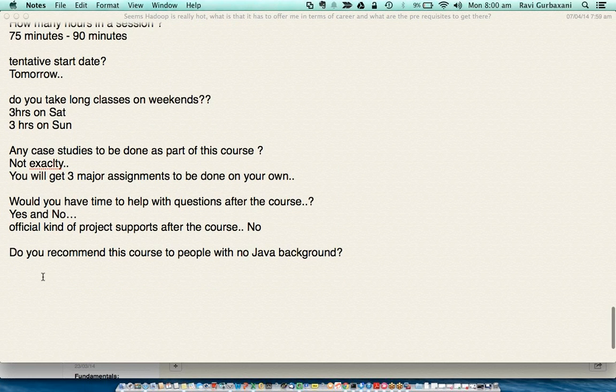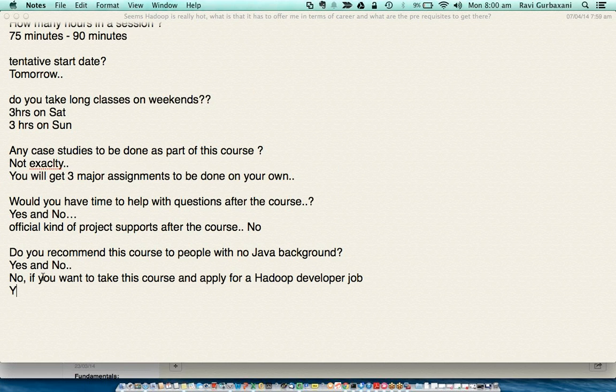Do you recommend this course to people with no Java background? Again, let's be honest. The answer is yes and no. No, if you want to take this course and apply for a Hadoop developer job. Yes, if you want to take this course and apply for other roles other than developer.